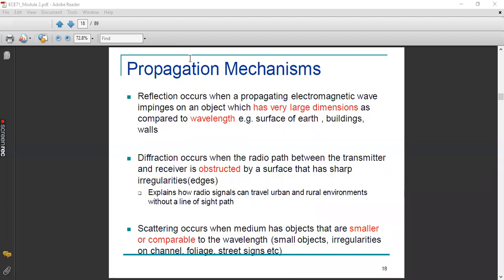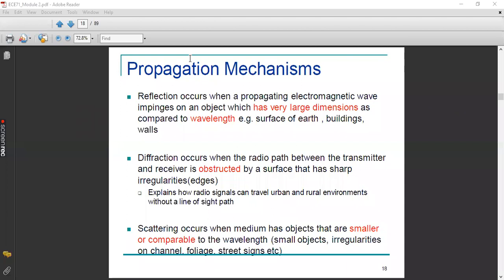The third type of mechanism is scattering. In the scattering process, the surface on which these RF waves are impinging should be very small in size. That is the difference between reflection and scattering. Reflection is nothing but the wave getting returned back to the original medium in one way. Multiple reflections will not take place from a single point. That is the peculiarity of reflection. Whereas in scattering, because of the smaller size of the obstacle, the wave impinging on the surface will get scattered in different directions. There will be more than one scattered waveform that you can observe.